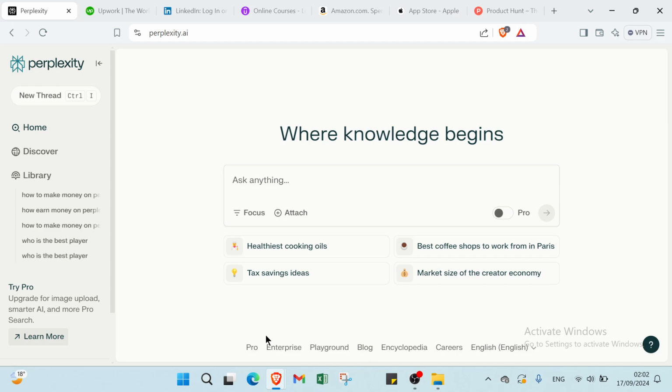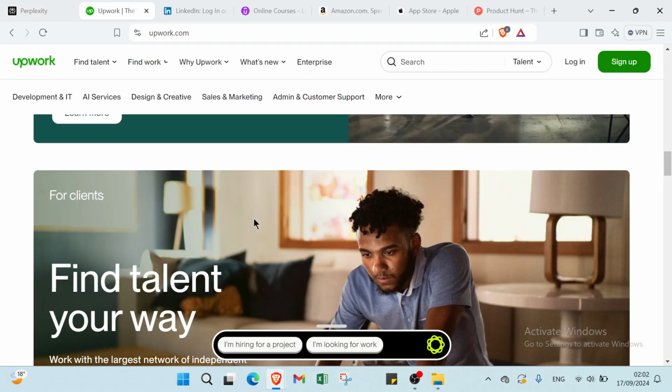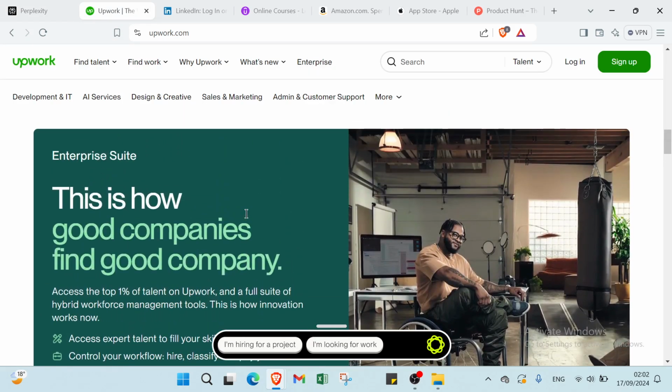So on Perplexity you can earn money by offering expert consulting and advisory services. I will give you some examples and how you can get started on Perplexity. On Perplexity you can make money by offering expert consulting and advisory services. Craft a well-crafted profile that attracts clients, monetize your expertise by providing valuable tailored insights and charging for personalized consultations.